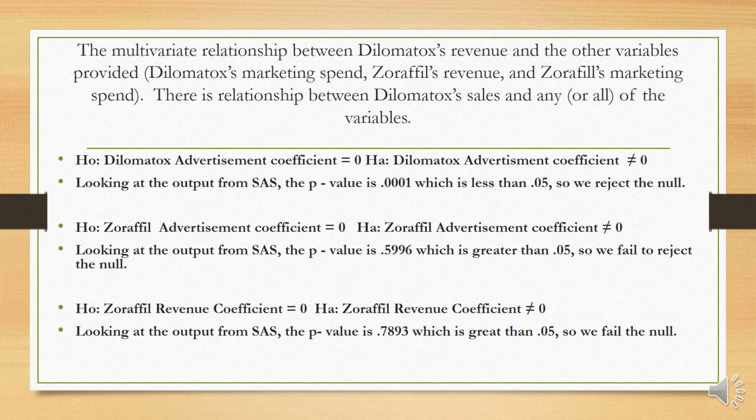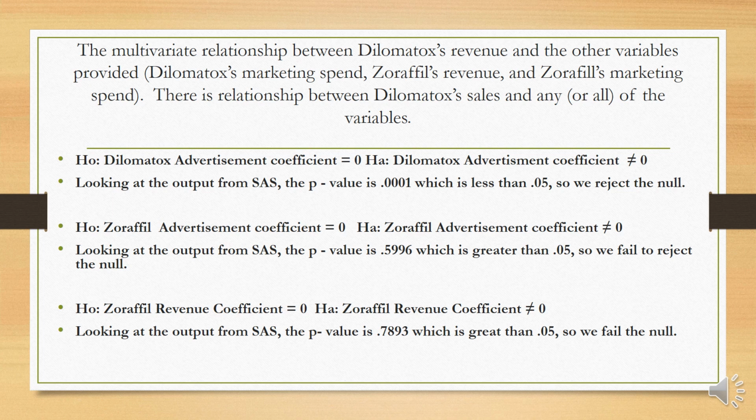On the next slide, we will look at the output from SAS and see that the p-value is 0.001, which is less than alpha, so we reject the null.